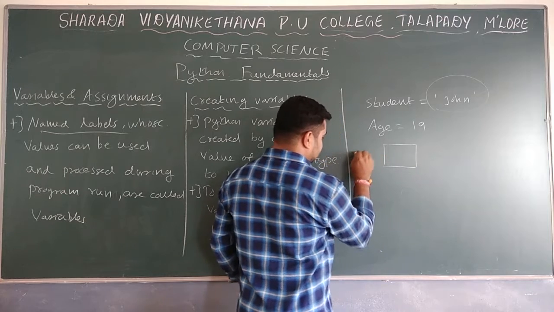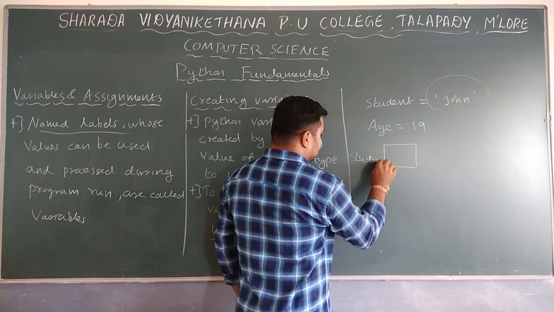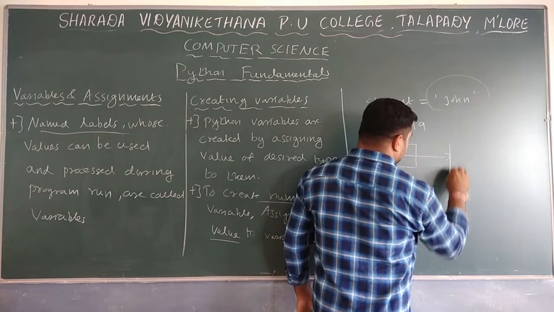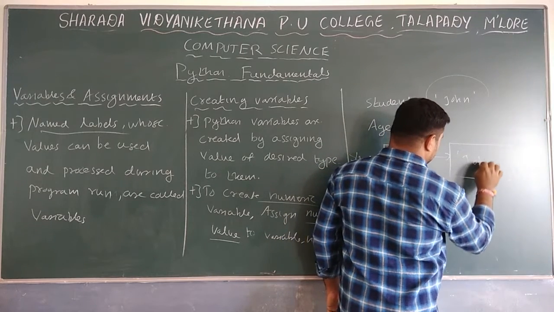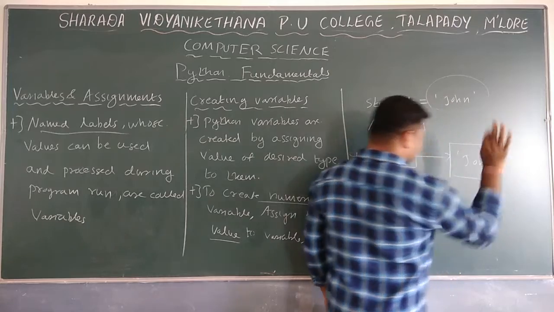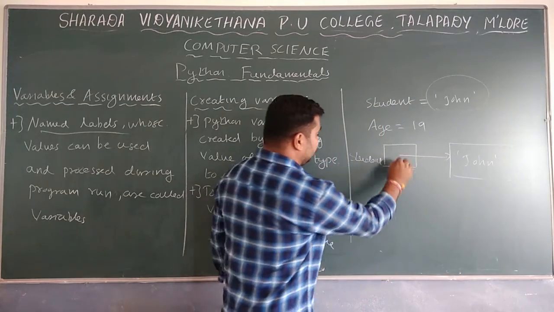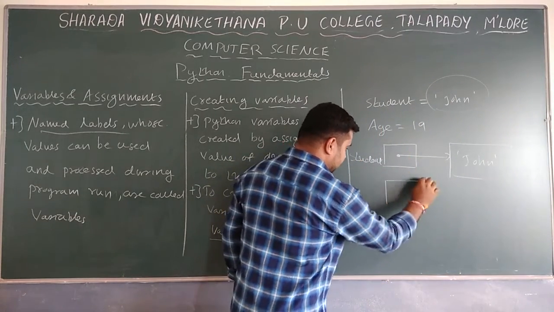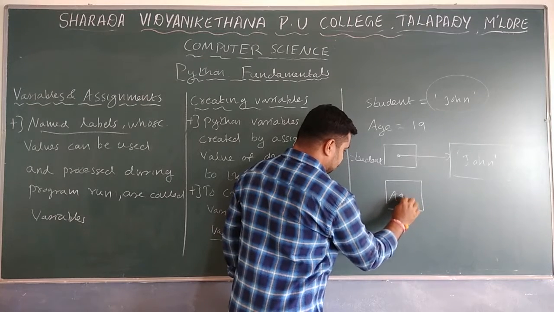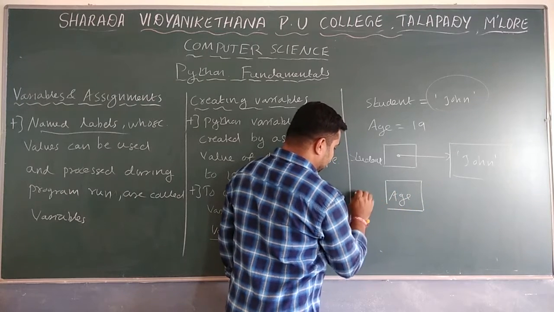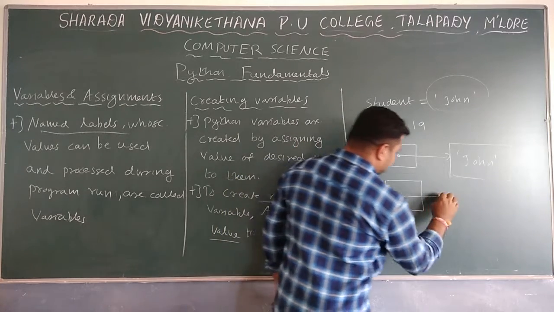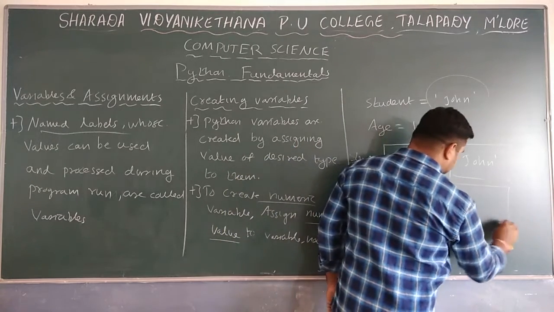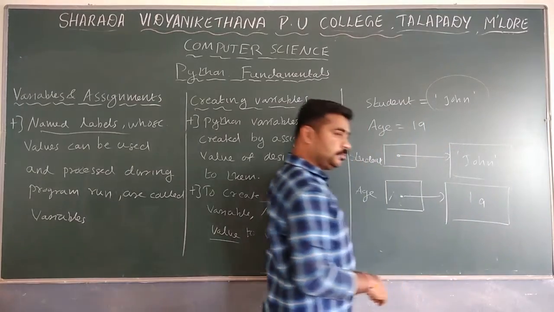So this is student, and that is pointing to the value John, right? If you take one more variable, that is age, it is pointing to one more data, that is 19.